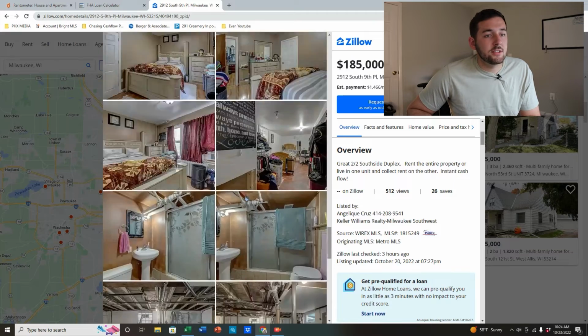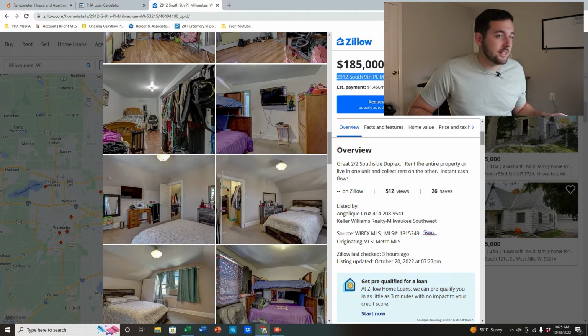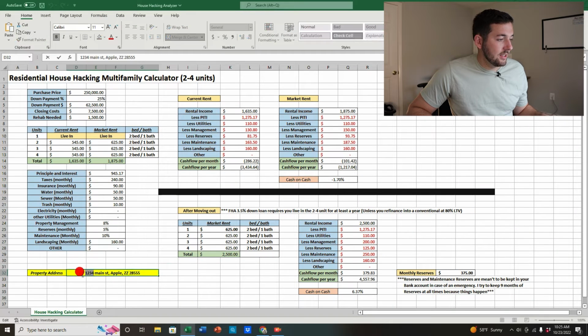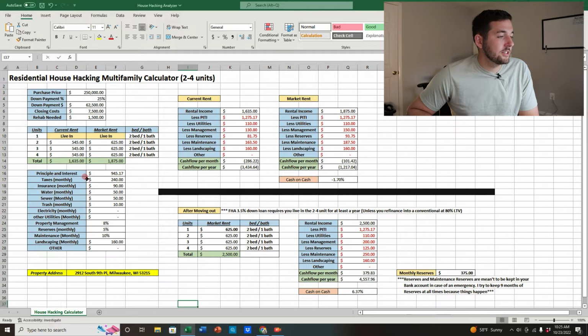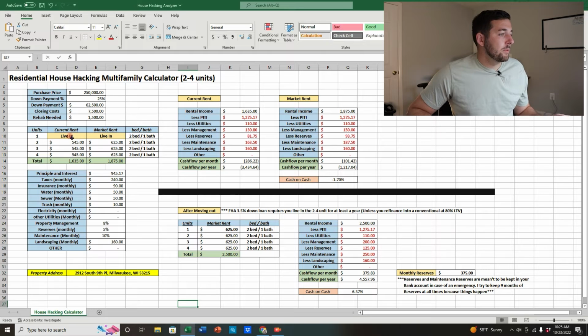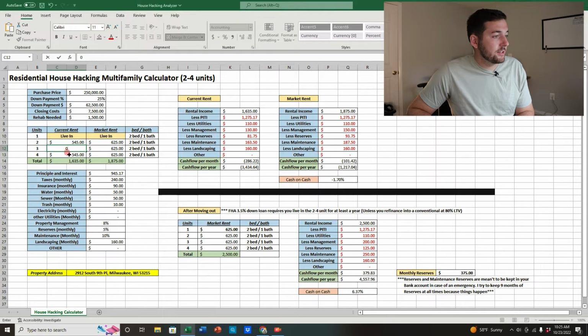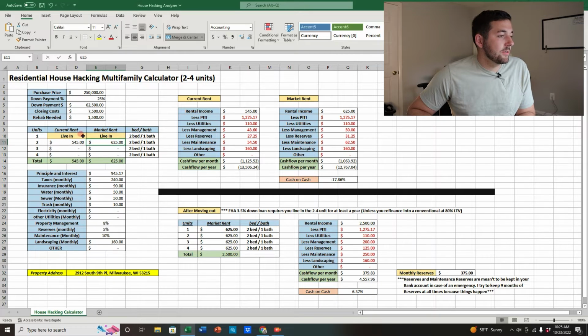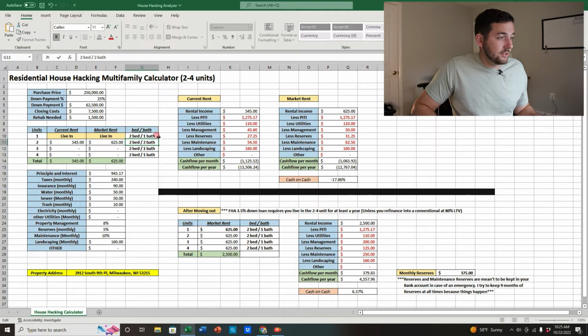Okay, so let's go ahead and start analyzing this one. We're gonna take the address, go back, and put it in. It is not 1234 Main Street. All right, go ahead and put the address so we know what we're doing here, and go back to this. So it's a duplex. Looks like it's a 2-2, so we're gonna go ahead and put 0 here. It's only 2 units. You're gonna live in one side, and you're gonna rent out the other. And it is a 2-bedroom, 2-bath on each side.